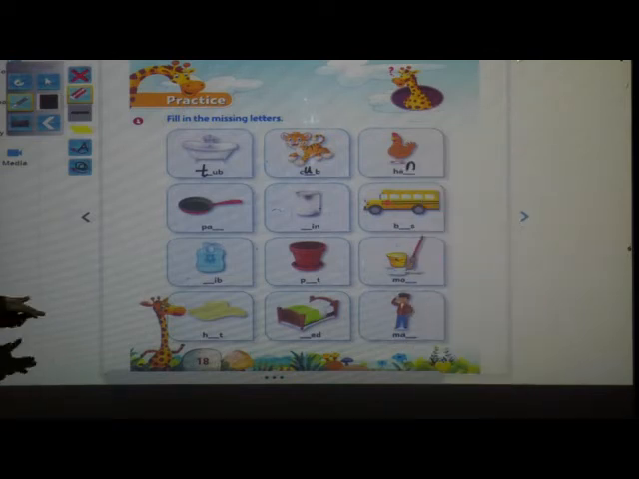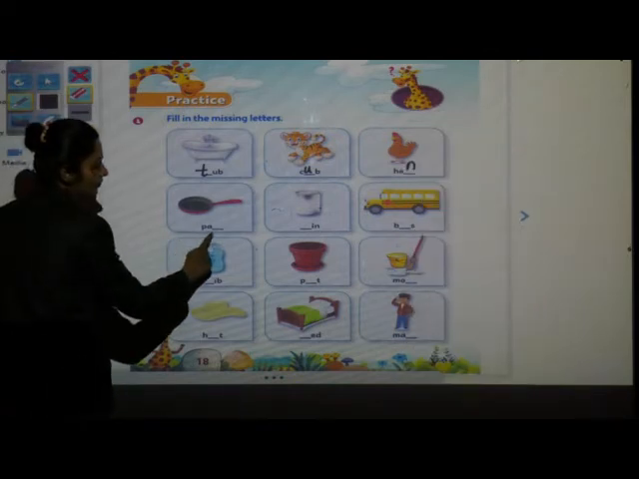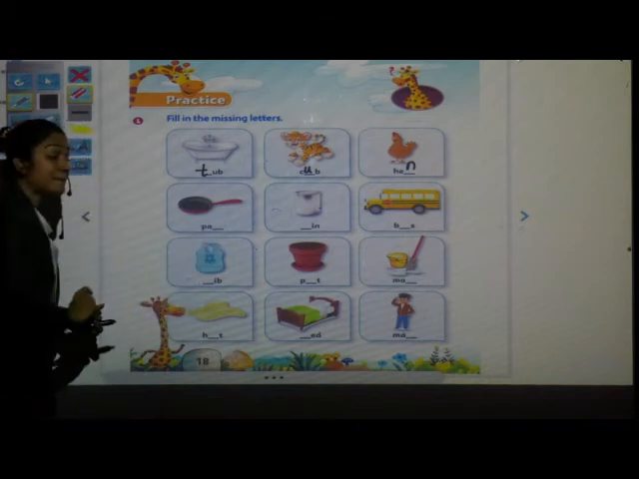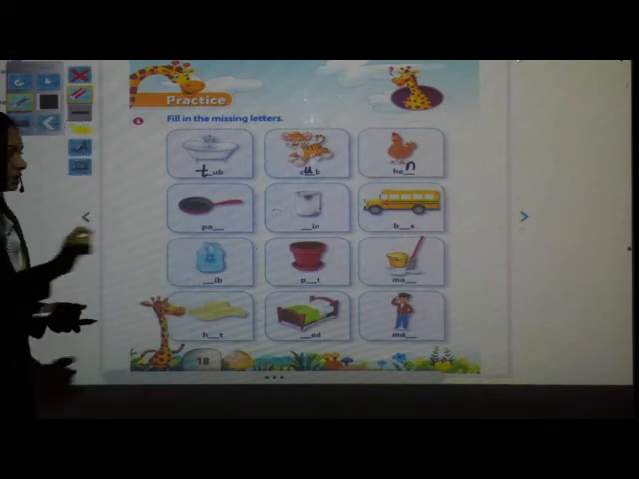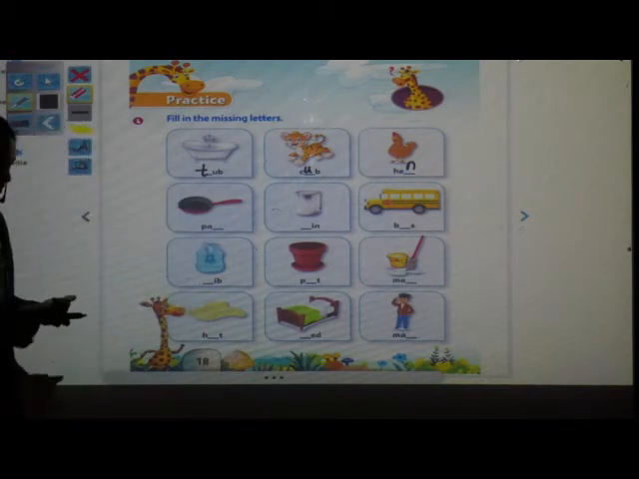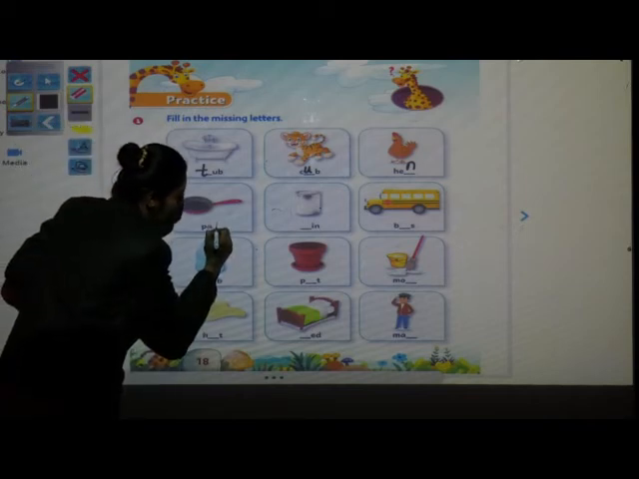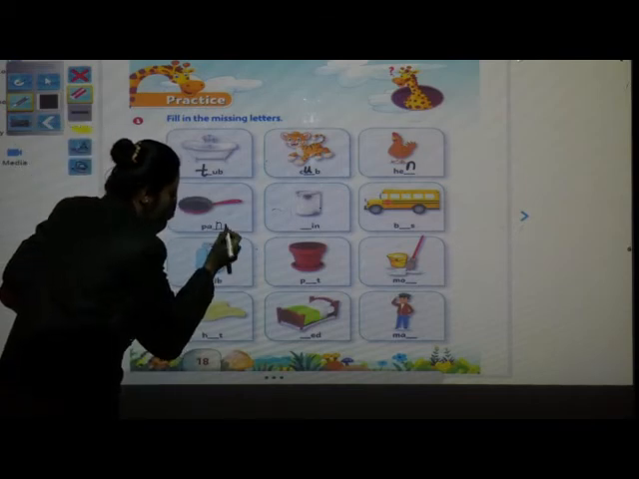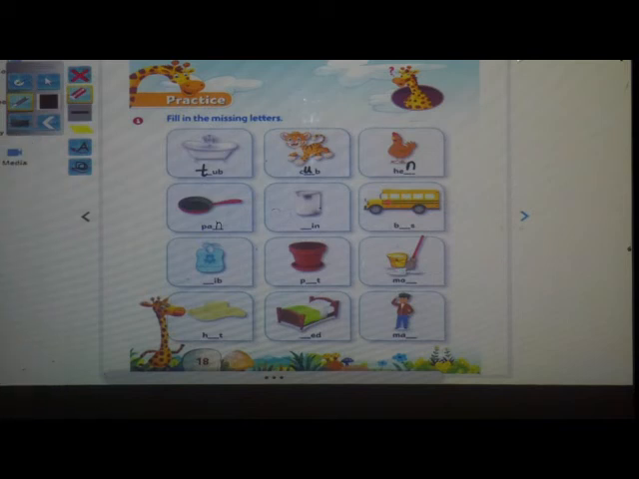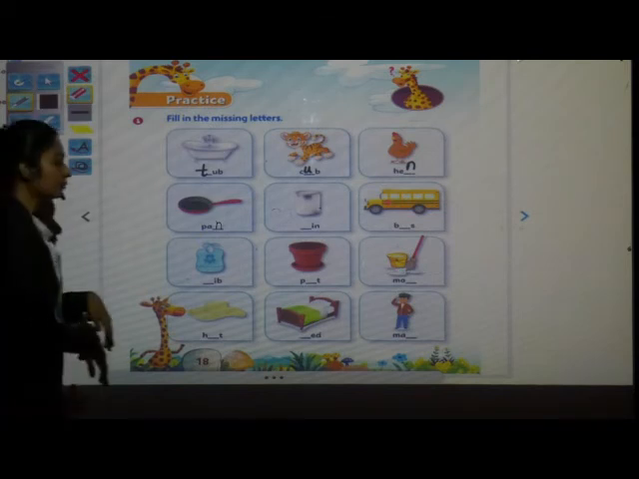Come to next picture. Which picture is this? This is a pan. Pan. N. अभी हमने ऊपर लिखा ना. So which letter will come? N. Right here, N. Say P-A-N, pan. Come to next picture.